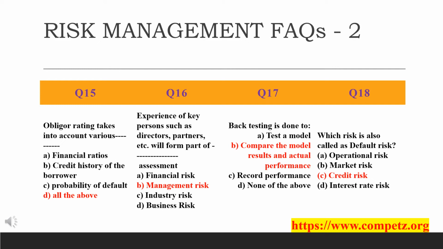Obligor, that is the obligor rating. Obligor rating takes into account various dash. What dash? Is it financial ratios, credit history of the borrower, probability of default, or all of the above? As the answer, you can see it's been highlighted in red color, all of the above. So I will just explain to you in short how all of the above comes about.